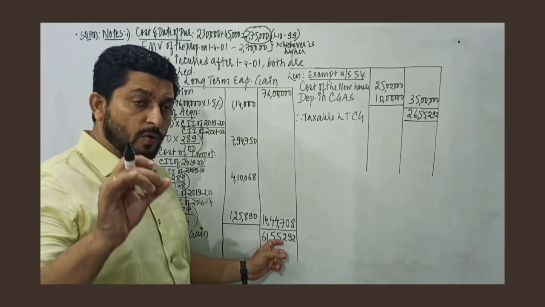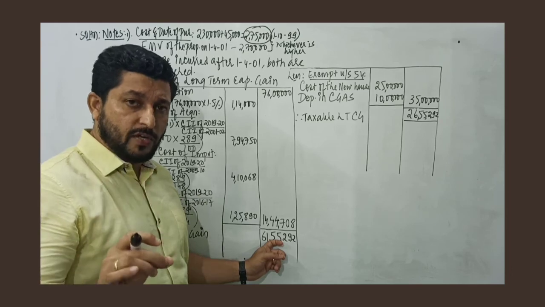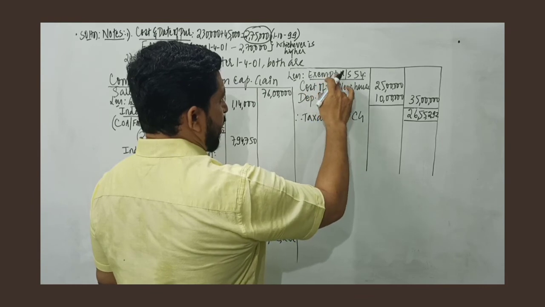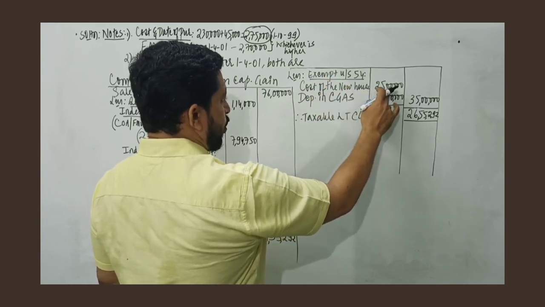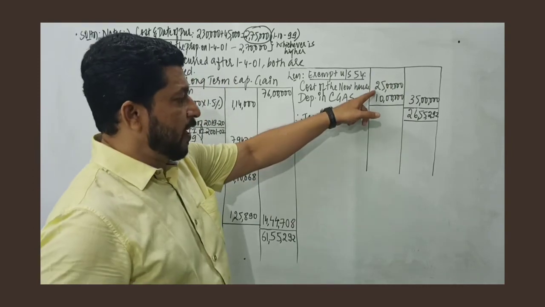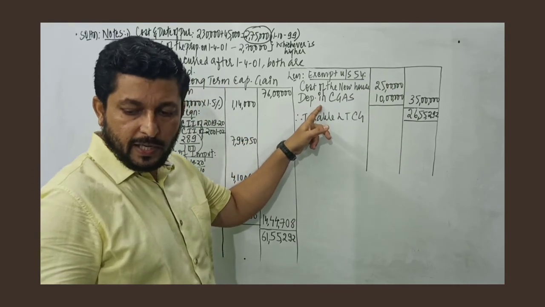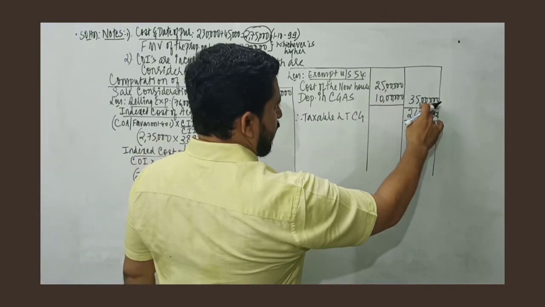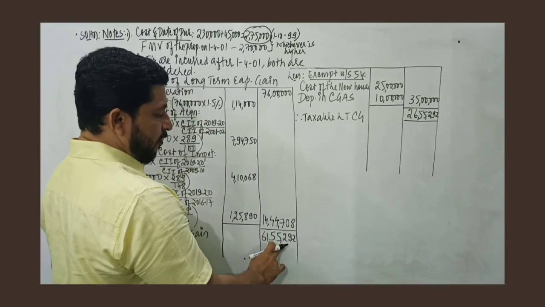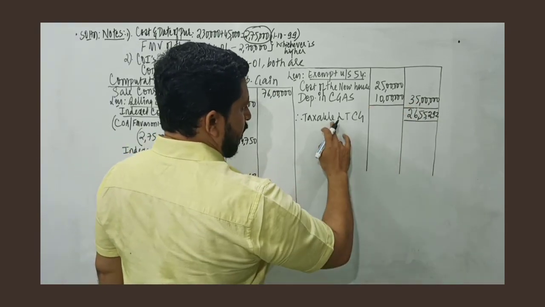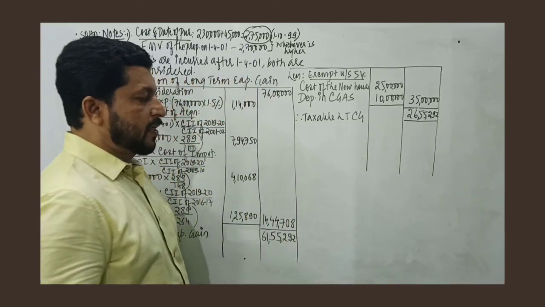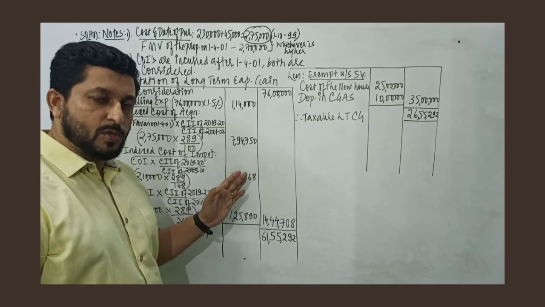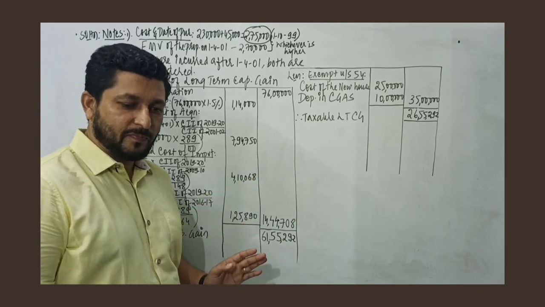61,55,292. Now the assessee is taking the benefit of section 54. The assessee is purchasing a new house. So the cost of the new house can be claimed as exemption under section 54 up to the cost of the new house, which is 25 lakh given. Also he has deposited in capital gain account scheme an amount of 10 lakh rupees. So the total amount deductible is 35 lakh. So from 61,55,292, we deduct 35 lakh, we get taxable long-term capital gain of 26,55,292. I hope this problem on exemption under section 54 is clear. Thank you.